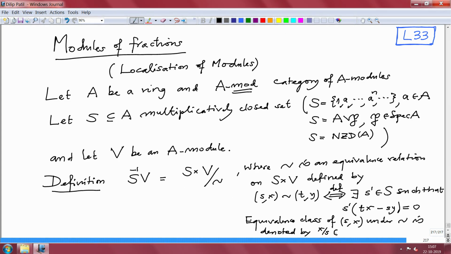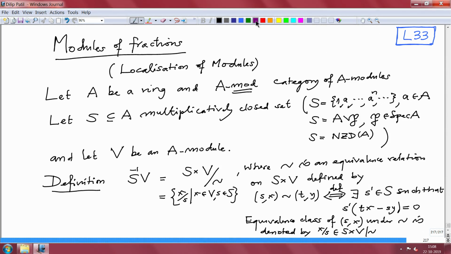This is an element in the quotient set. And therefore S inverse V is, by definition, the set of equivalence classes x over s, where x varies in V and s varies in S. This is exactly similar to what we have done for rings.